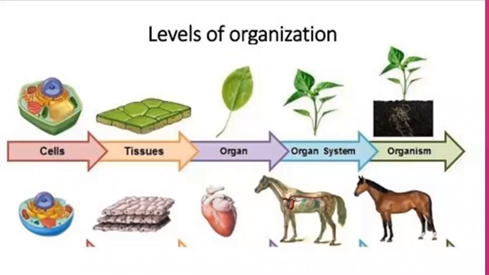But from poriferans onwards, from poriferans to higher organisms like mammals, the first one is the cellular level of organization. Here the cell is the basic unit of organisms.